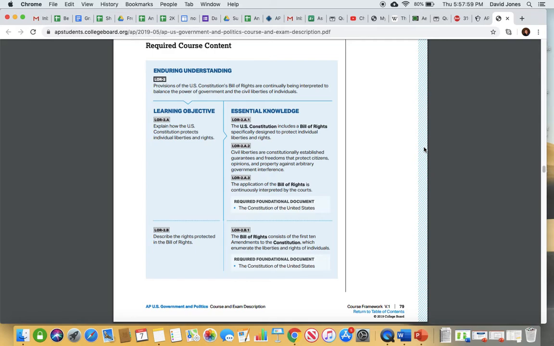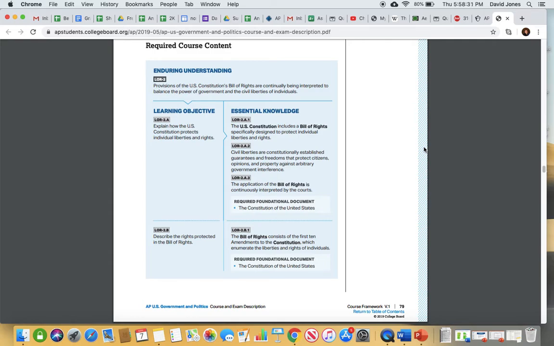So, first learning objective here, explain how the U.S. Constitution protects individual liberties and rights. Now, we talked about civil rights versus civil liberties. Civil liberties tend to be anything that is associated with the Bill of Rights. Generally, we think of it as the First Amendment, but it could technically be any of the amendments in the Bill of Rights. Most civil liberties cases are something having to do with free speech or free religion or free press, something directly related to the First Amendment. But again, they don't have to be something with the Bill of Rights.